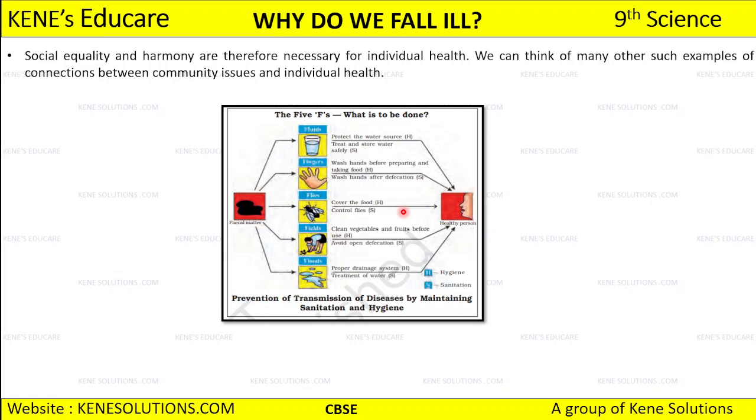Okay, then fields. We may have agricultural fields, right? In villages, still villagers do not have toilets in their house. So what happens, in the early morning they go to the agricultural field, and we are eating the fruits and vegetables which are grown in that agricultural field, right? So whenever you get these fruits and vegetables from the market, you need to properly wash and clean them. And we need to avoid open defecation in agricultural fields, because that is very much unhealthy for us.